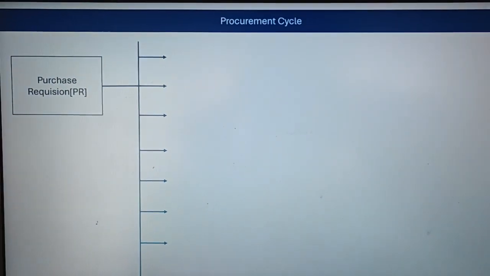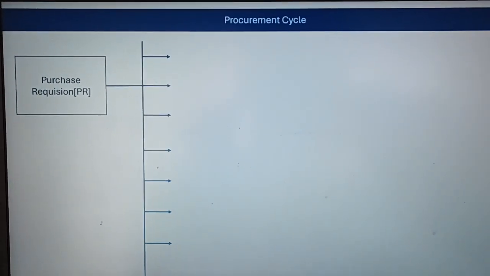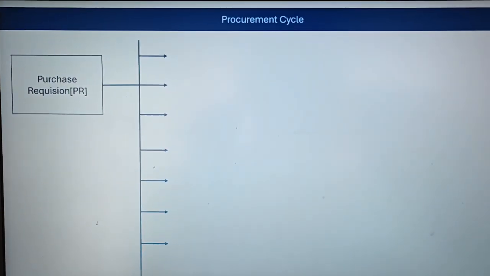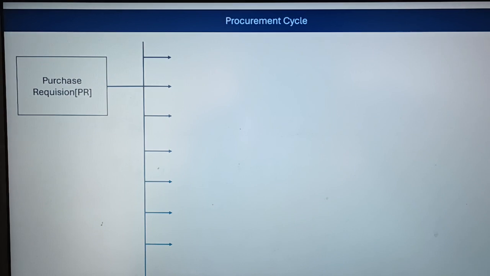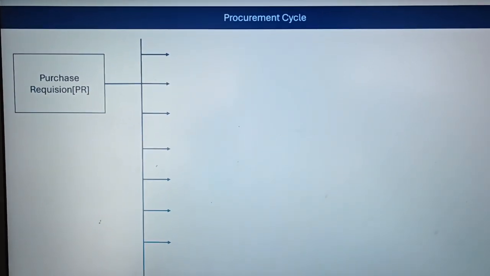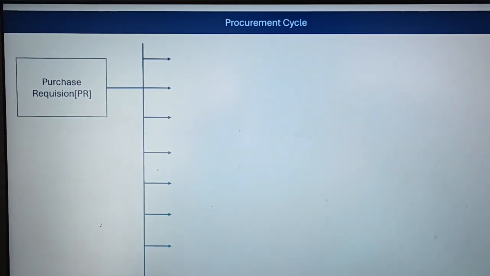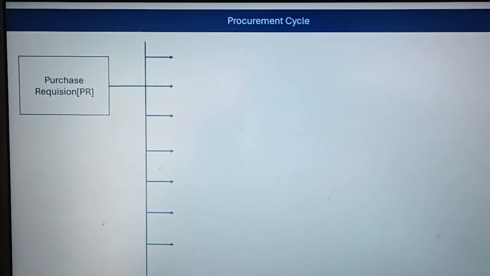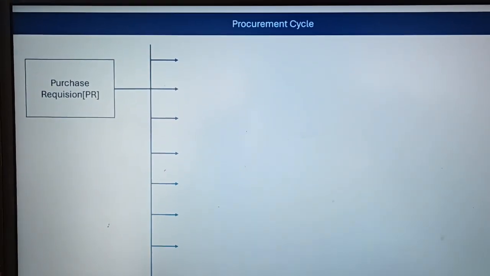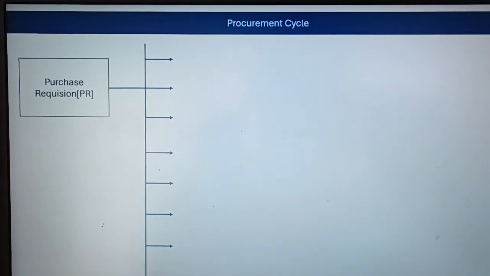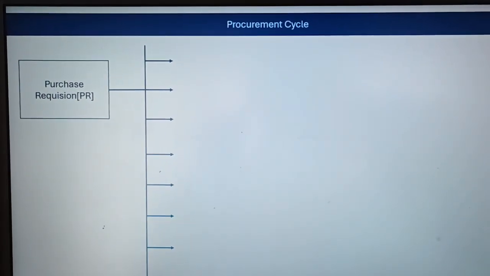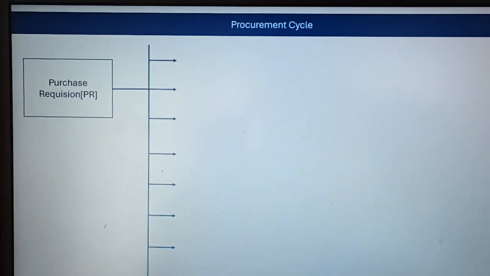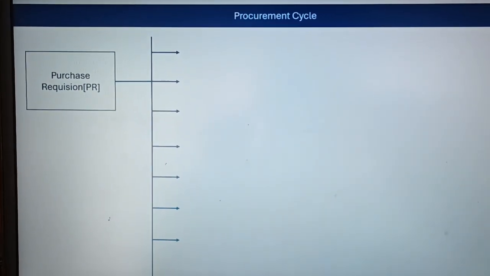Hello dear learners, from today onwards we will start the procurement process. We discuss what the procurement process is. Every organization has a procurement department. The work of the procurement department is to procure the material, services and workers for the fulfillment of the company goals.